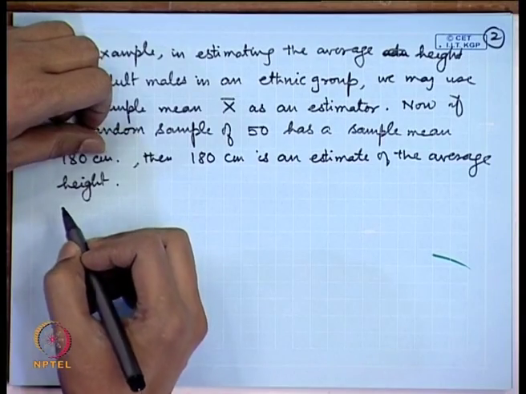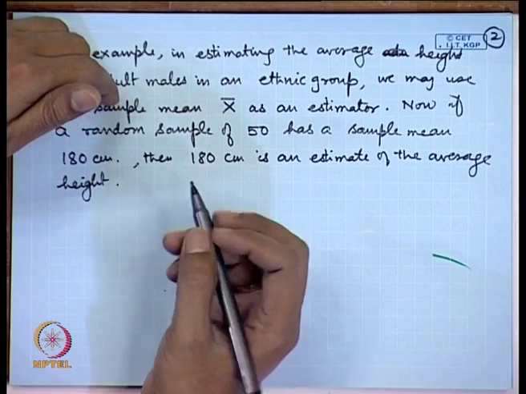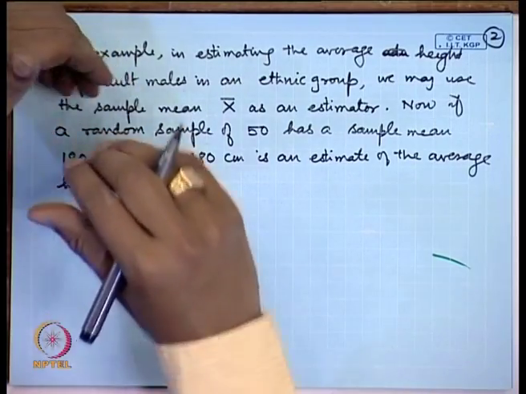So, we are talking about parameter repeatedly. Now, this parameter of a population, for example, when we say average height of adult males, theta is the parameter of the corresponding population of the heights. That population is described by a certain distribution, it could be a gamma distribution, it could be a normal distribution. So, this parameter lies in a certain range, and that range is called a parameter space. In a given problem we have to be careful that our estimator should take values in the given parameter space.